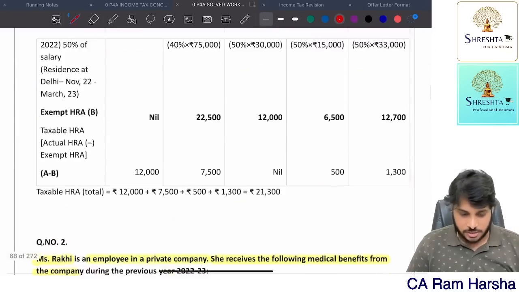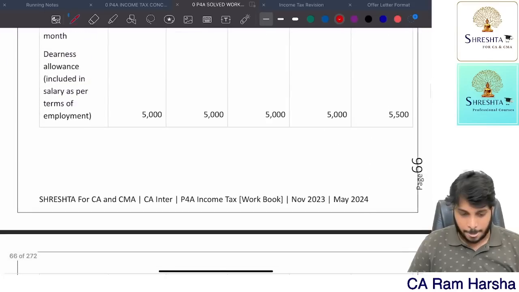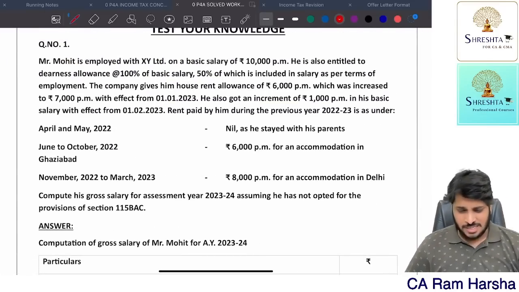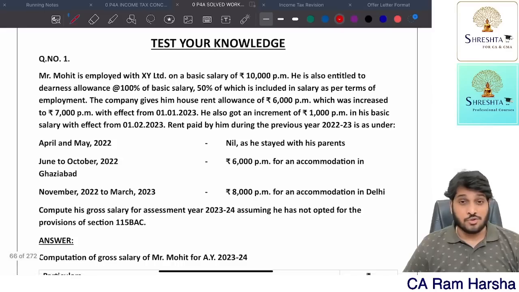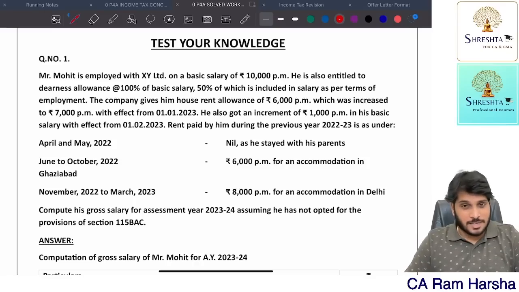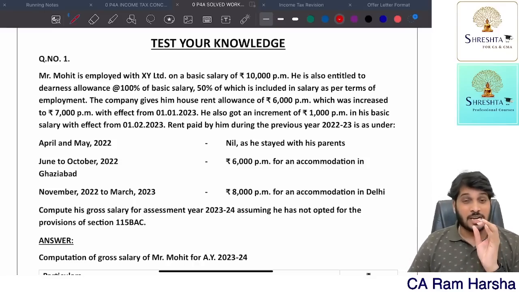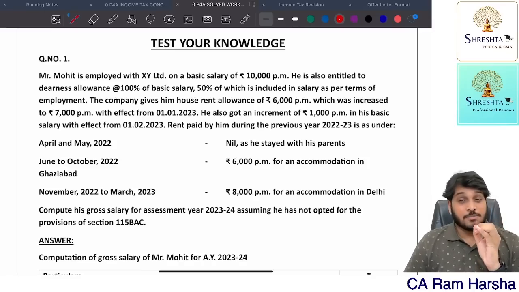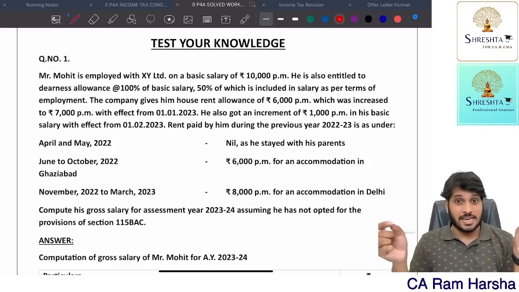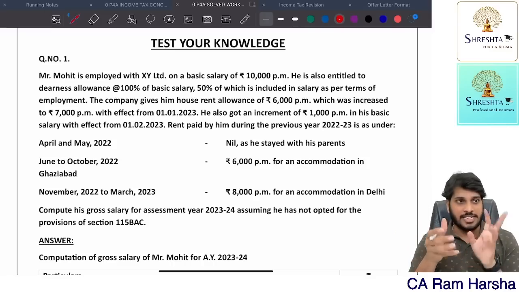This is second question. Next one. Question number 1. This is regarding house rent elements. This is an exclusive problem given on house rent elements with an amount of complication. Like here, see, I told when I'm explaining the class also, rent-free accommodation, house rent elements and all, when you are calculating perquisite, you should calculate month-wise. Month-wise, you should claim exemption. Month-wise, you should claim any deduction and all. And month-wise, you should calculate total taxable value, finally total it and add it in the gross salary.